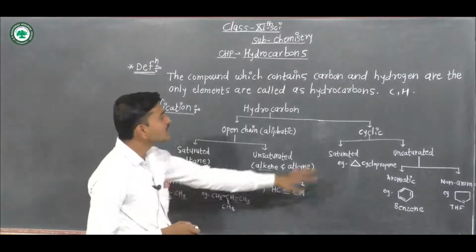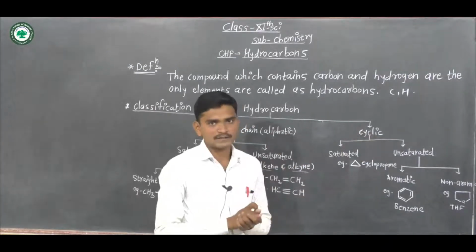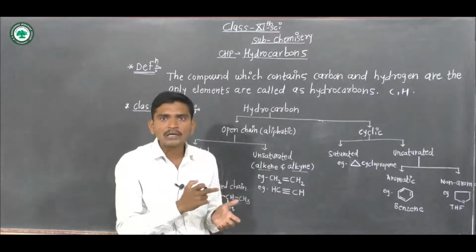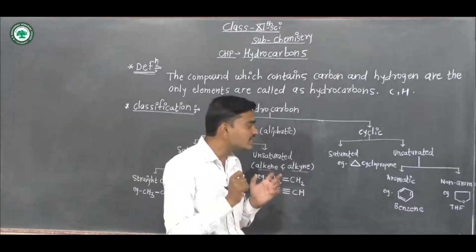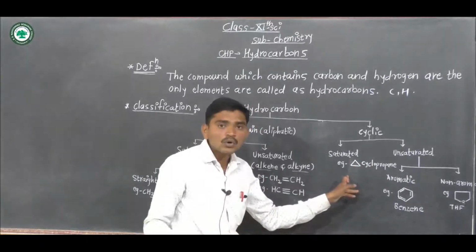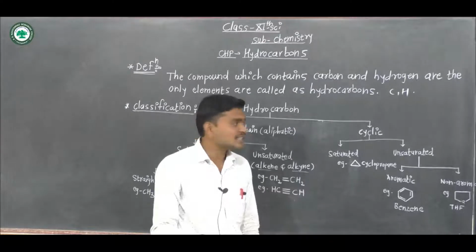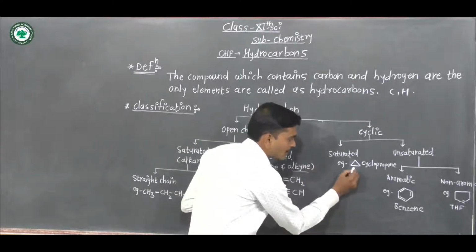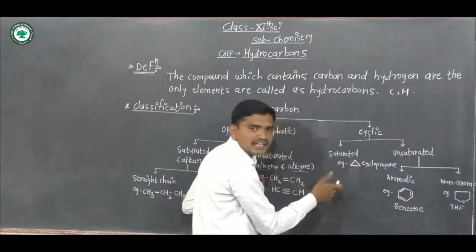The next type is cyclic hydrocarbons. Cyclic means what? Carbon-carbon bonds are attached to each other in a cyclic form, so these compounds are called cyclic. Look at the example of this compound. Why is it called cyclic?